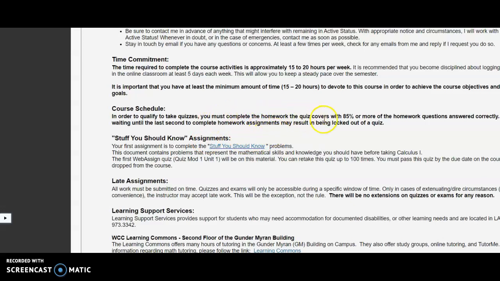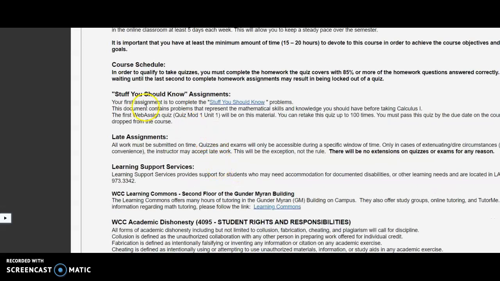In order to move on to take the quiz, you need to get 85% on the homework questions. Typically, not all the time, but typically there are two sections of homework that then move on to a quiz. The first assignment was the stuff you should know problems. This represents math skills and knowledge you should have before taking Calc 1.